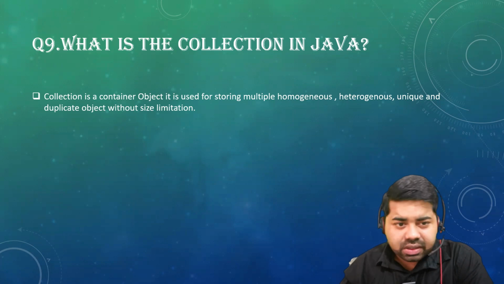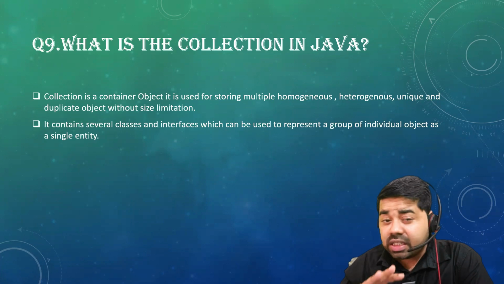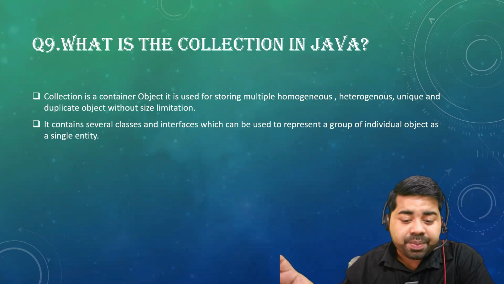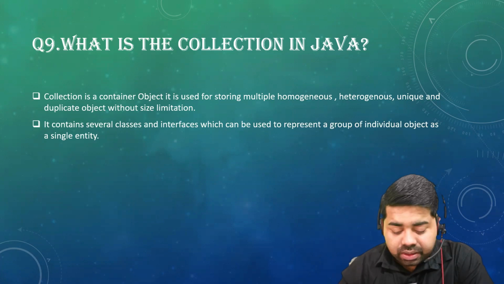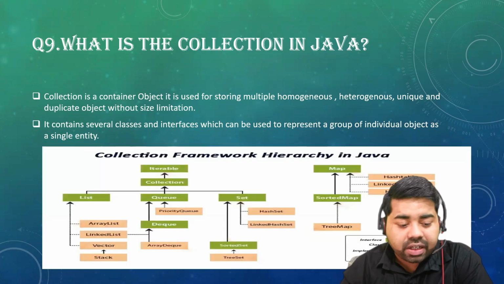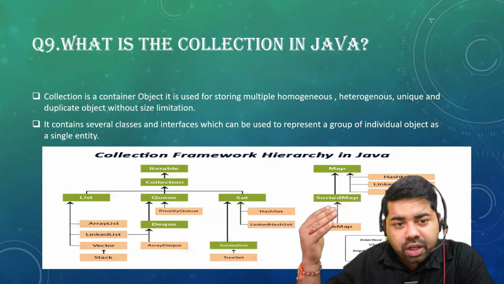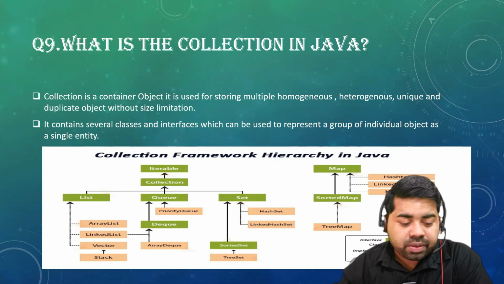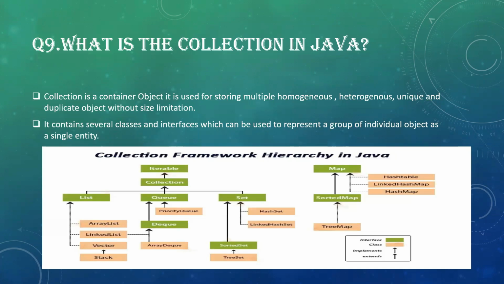So because of this, the Java people have developed the collection. It contains several classes and interfaces, right? So we have multiple flavors of the collection. Like you can see, this is the hierarchy. Iterable is your super most interface, and collection is your sub interface, you guys can see here.